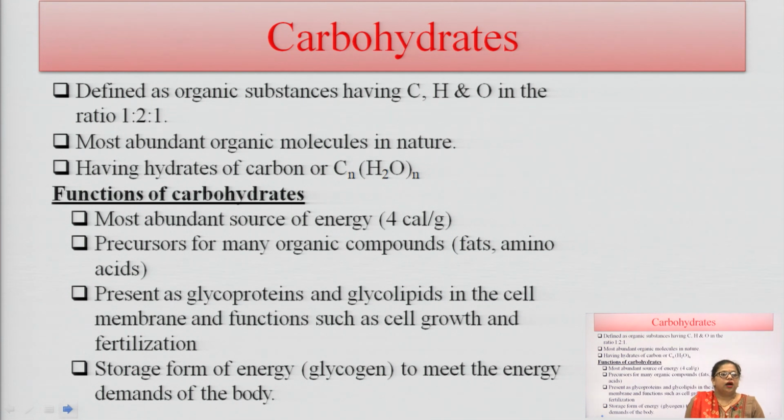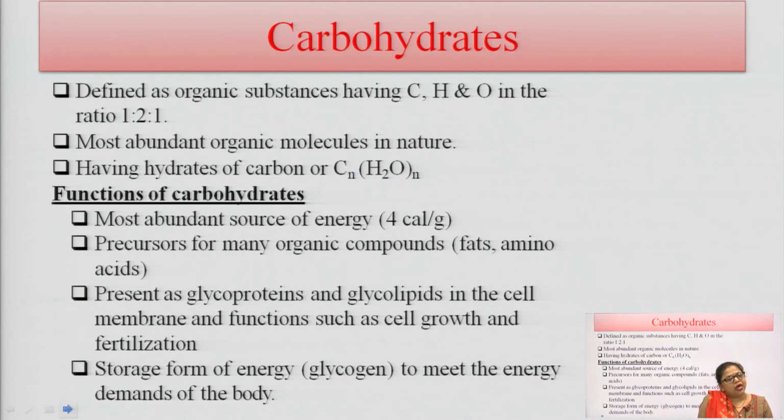That means carbon is present in ratio 1, hydrogen is in ratio 2 and oxygen is in ratio 1. These are the most abundant organic molecules in nature, and natural carbohydrates are present in the dextro form.